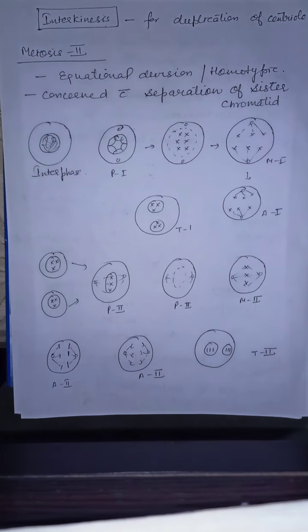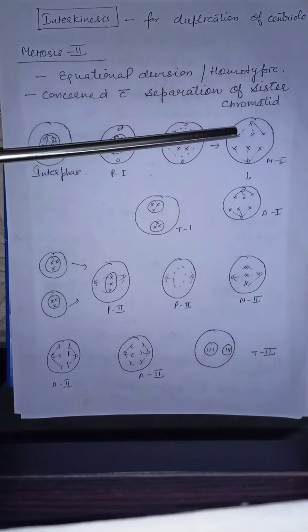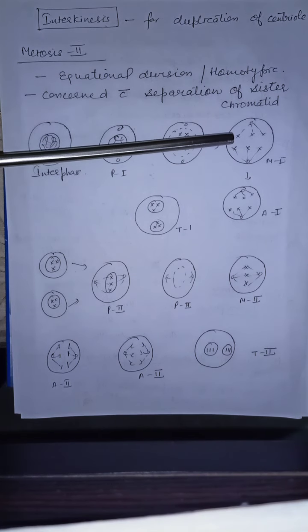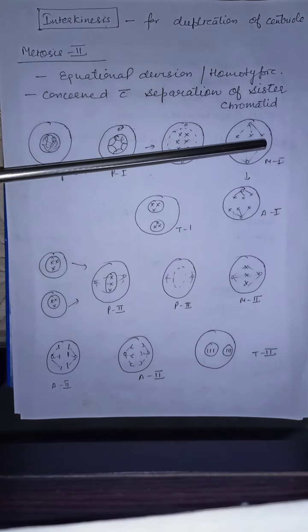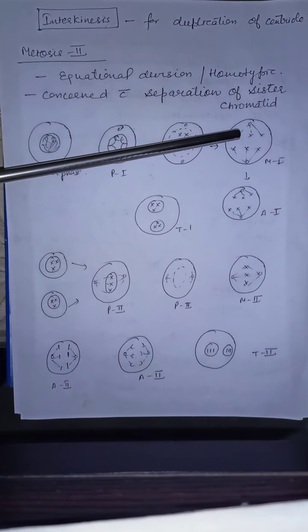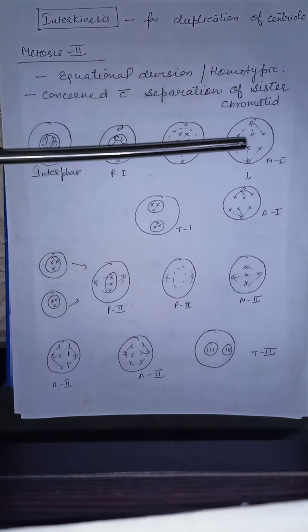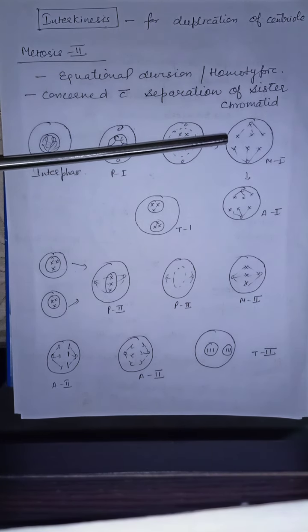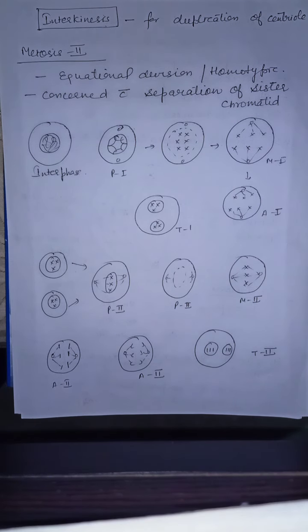Then what happens in metaphase 1? The homologous pair of chromosomes come to lie at the equatorial plate, in two lines. That is, a double metaphasic plate is formed, whereas in mitosis, a single metaphasic plate was formed.